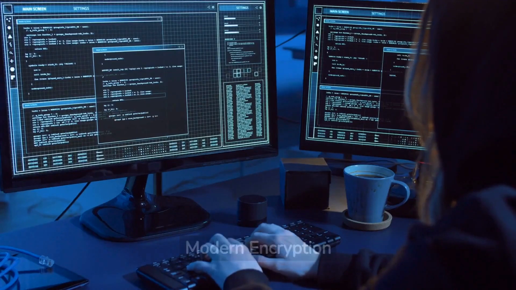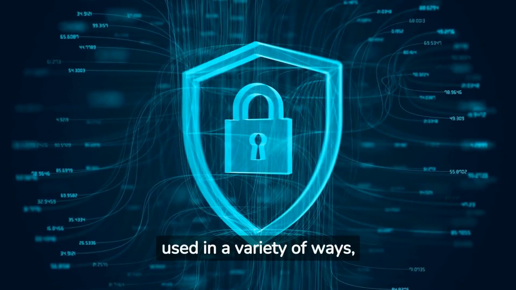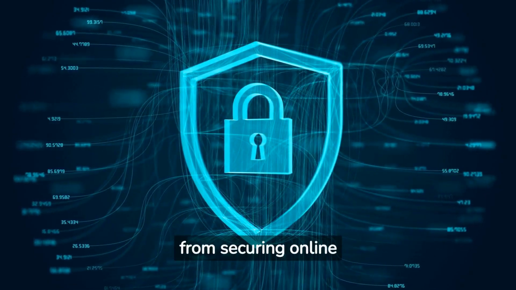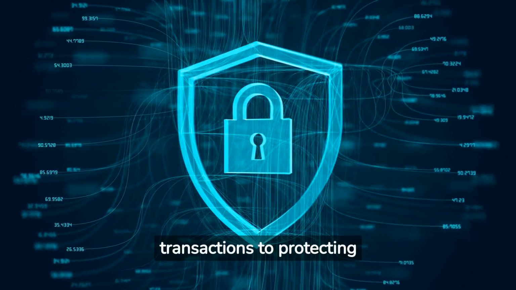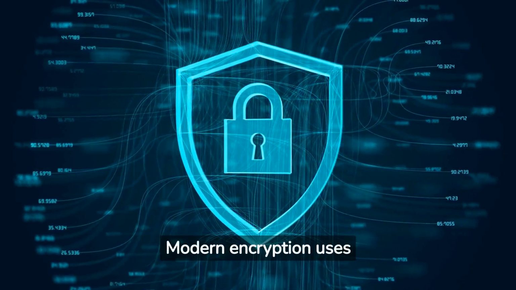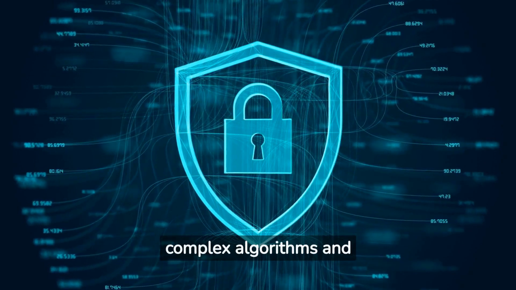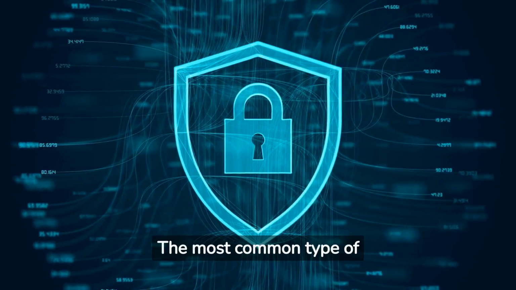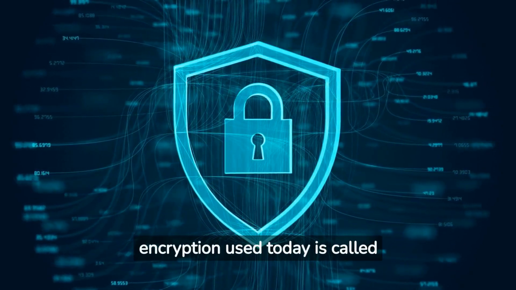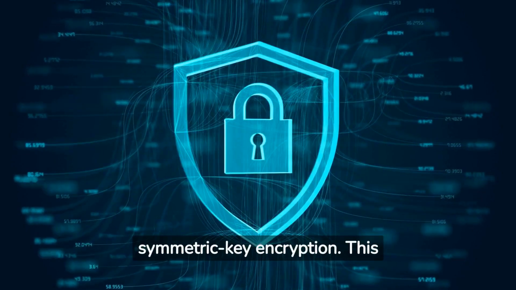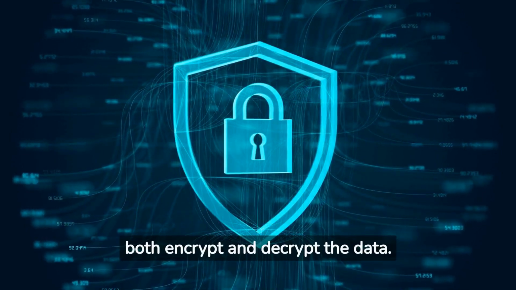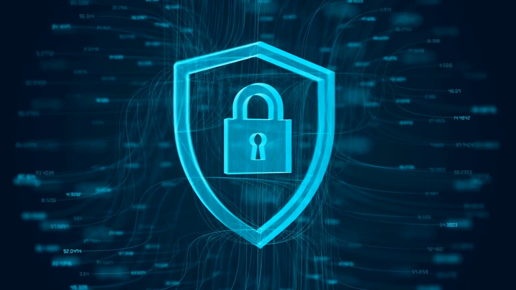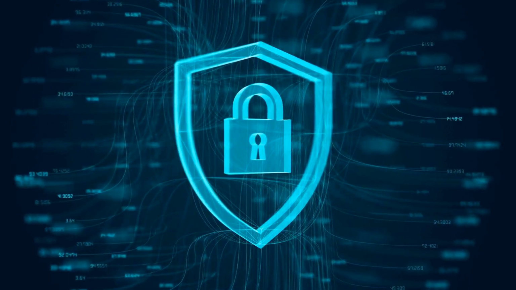Modern encryption. Today, encryption is used in a variety of ways, from securing online transactions to protecting sensitive government information. Modern encryption uses complex algorithms and keys to encode data. The most common type of encryption used today is called symmetric key encryption. This method uses the same key to both encrypt and decrypt the data.